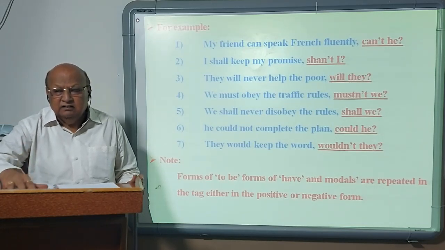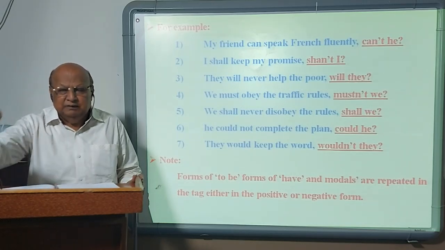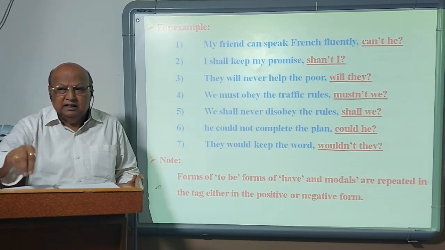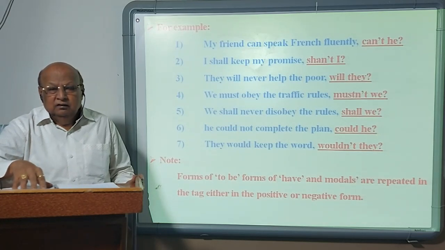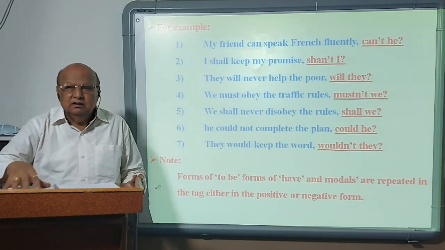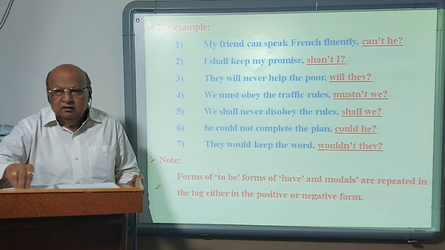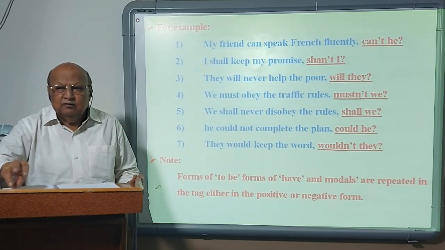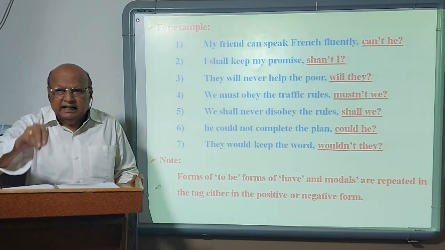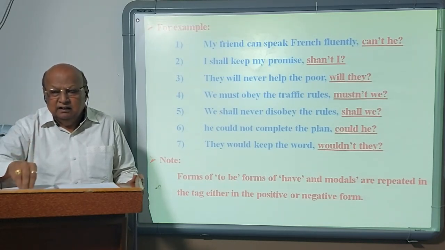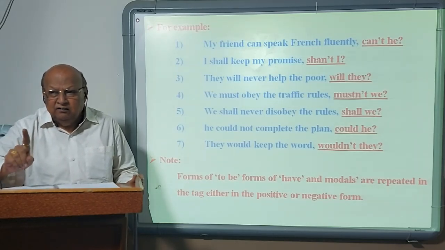Group 3, modal auxiliary. The same modal auxiliary which is given in the statement is repeated, but you have to decide whether it is to be repeated in the positive or negative form. You can summarize, sum up in short about these three groups. Main thing is that forms of to be, forms of have, and modal auxiliary all are repeated in the tag, with the exception in forms of to be and with exception in forms of have.